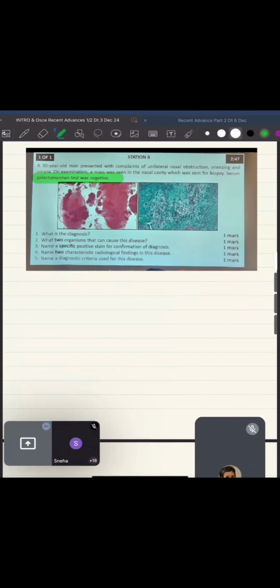Okay, now there was lots of confusion, and in spite of asking ki DD try karo, nobody even attempted the DD also. So my whole idea about this thing is you should not jump to AFRS. Answer is AFRS है, ठीक है? You should not jump to AFRS, but how you can reach at least till 2-3 points, how you can narrow down your things. Okay, so just I'll take a minute of yours.